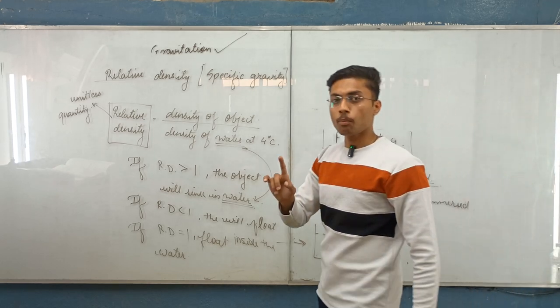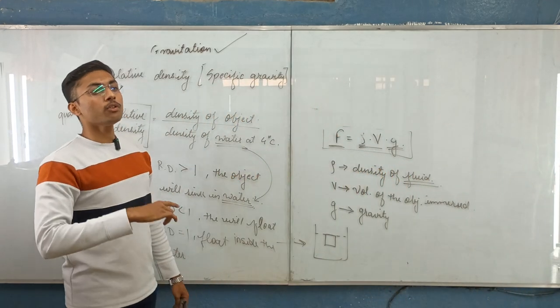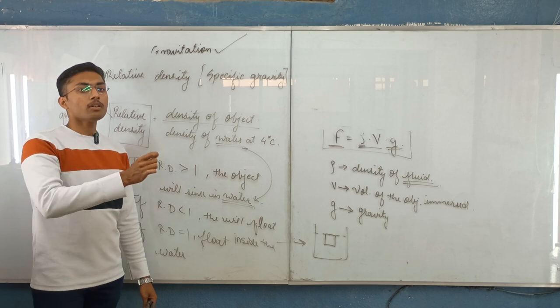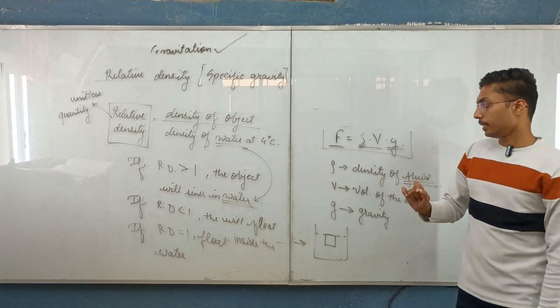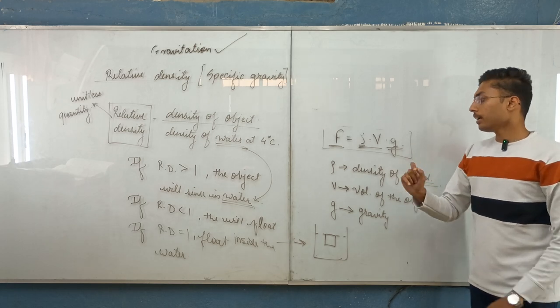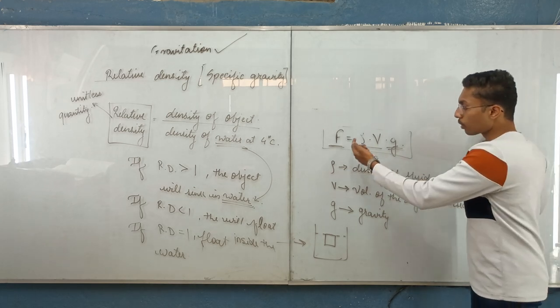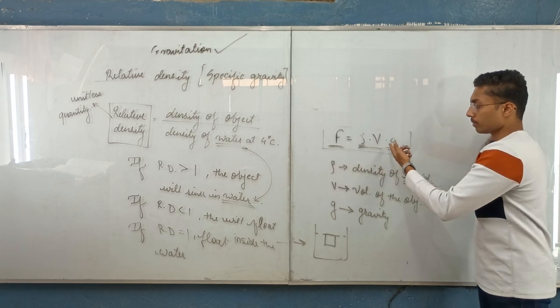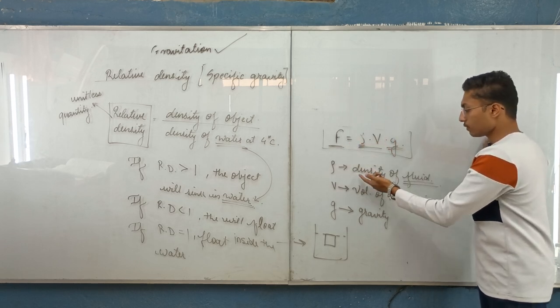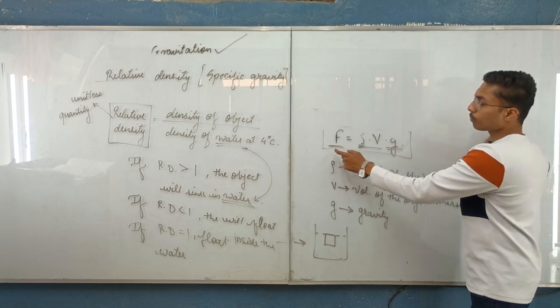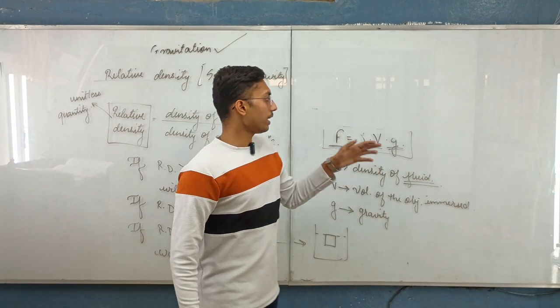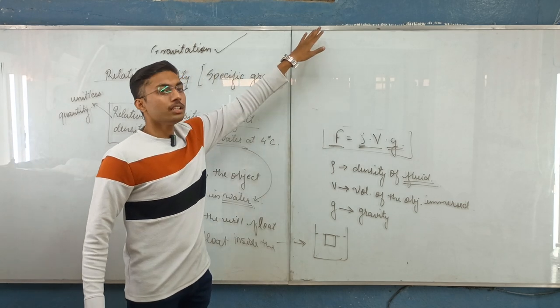It was also called the buoyant force. So it is the buoyant force which will reduce the weight of an object whenever it is immersed into the fluid. And we have also calculated the formula to calculate the force, that is rho Vg, where rho stands for the density, V for the volume, and g for the gravity.